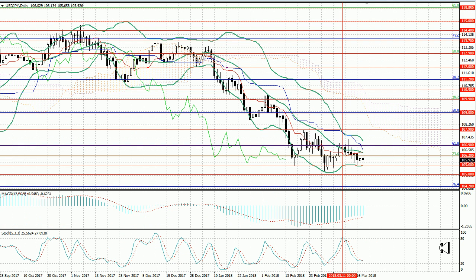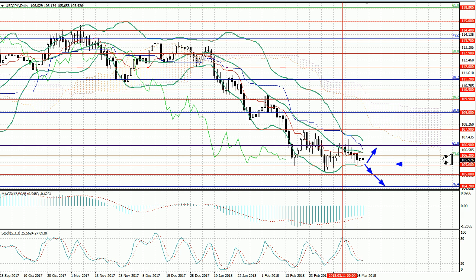Last week, the pair USD/JPY corrected downwards and tested the level of 105.60. This level is seen as quite strong because it has already been tested unsuccessfully several times this year. If the price consolidates below 105.60 mark, it may continue to fall to 105 and 104.20 marks. However, the reverse and the growth of quotations to the level of 106.90 seems more likely.